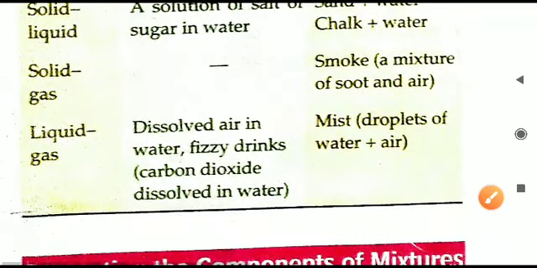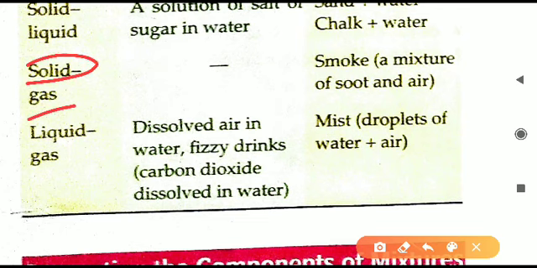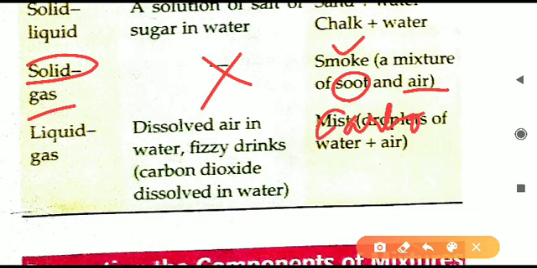Next, solid gas. Solid gas means one solid and another gas mixed with each other. In homogeneous, no example is given. The heterogeneous example is smoke. Smoke means dhuan. So it is soot and air. Soot means carbon. Smoke is black in color and it is in gaseous form only.